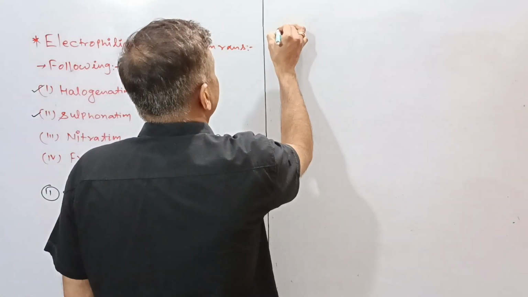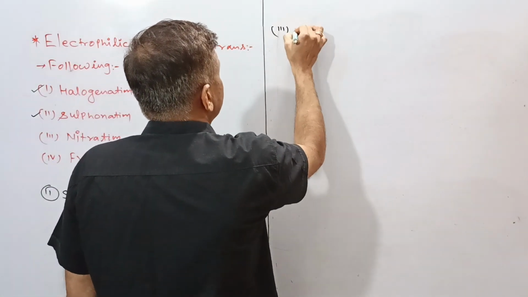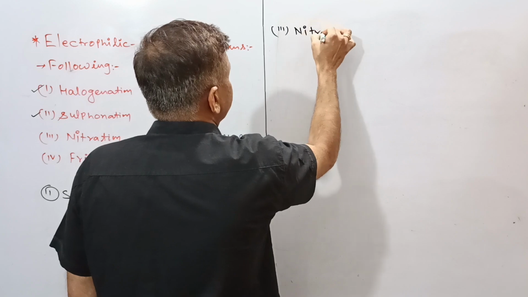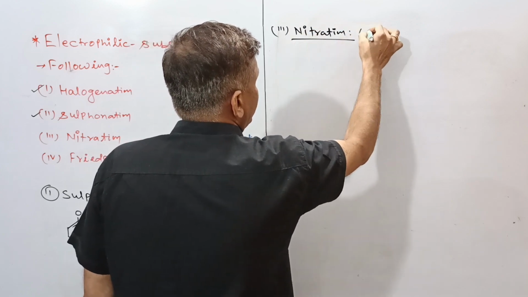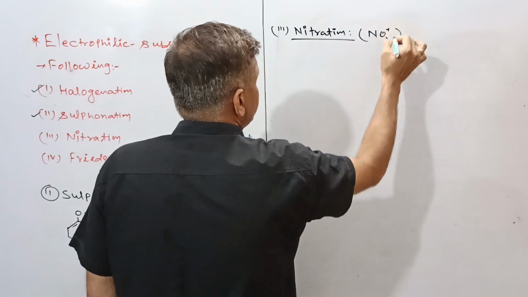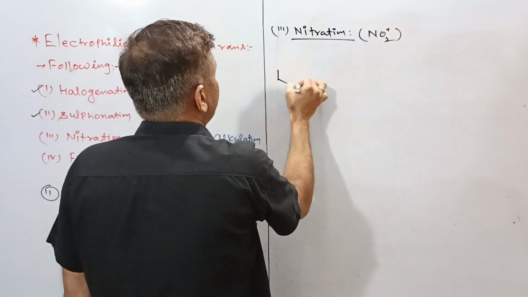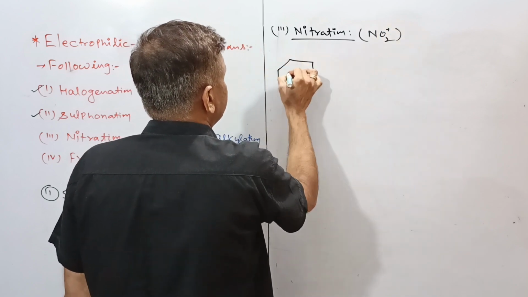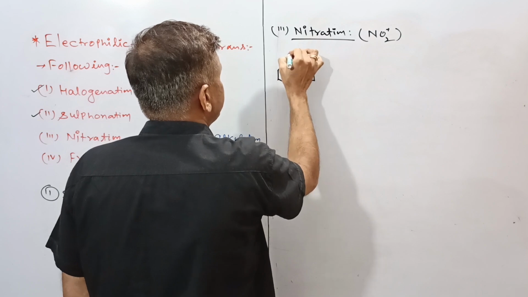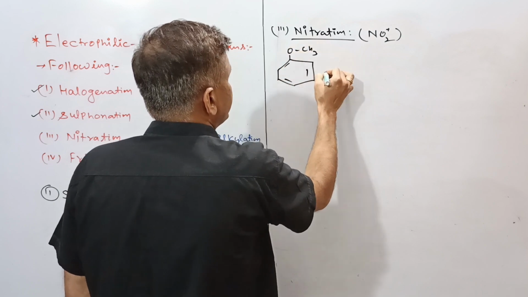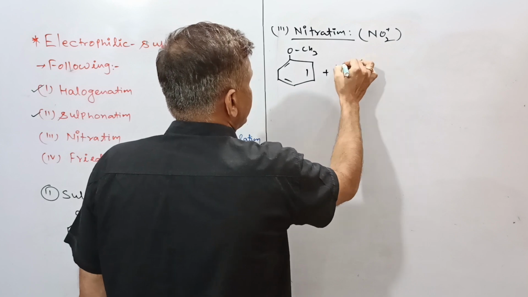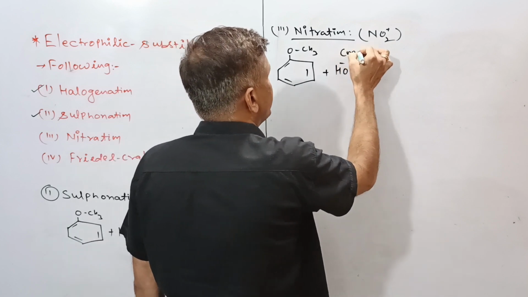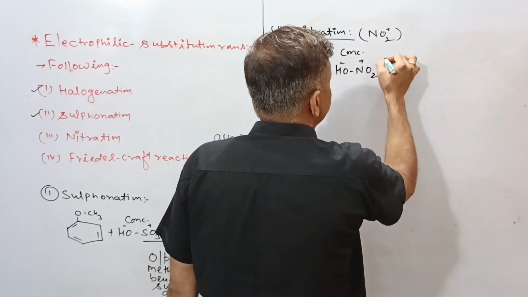If we go with the third part, that is the nitration. Nitration is the substitution of the NO2 plus group. For this, we will take just anisole, OCH3, with concentrated HNO3 in the presence of concentrated H2SO4.